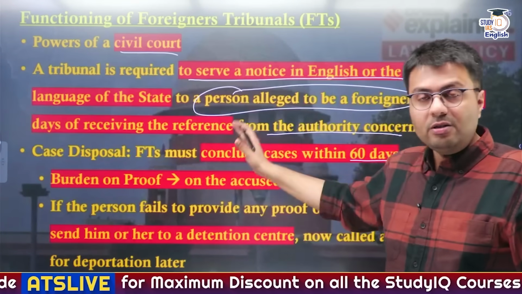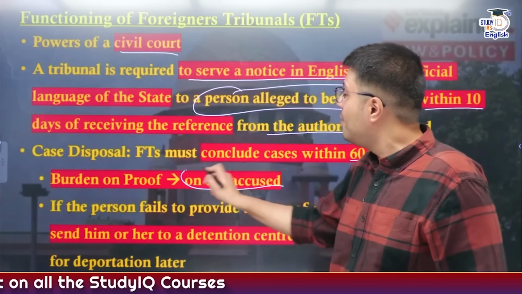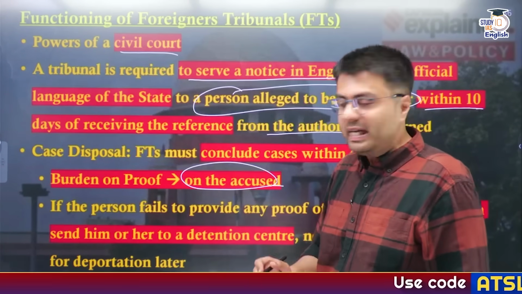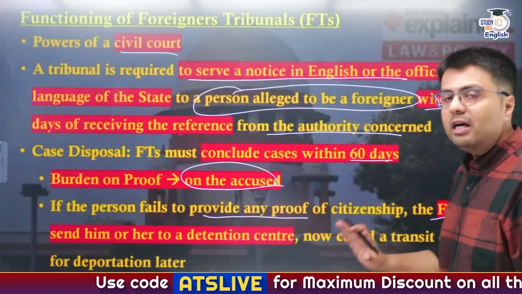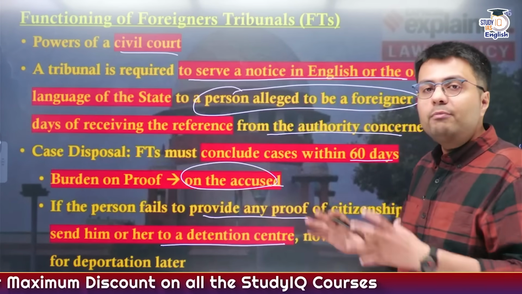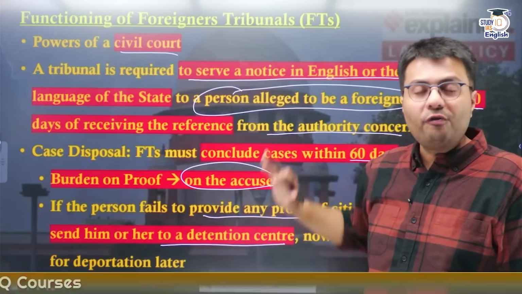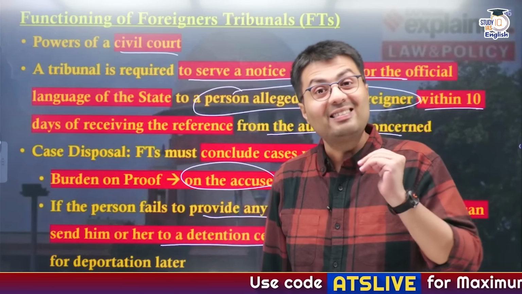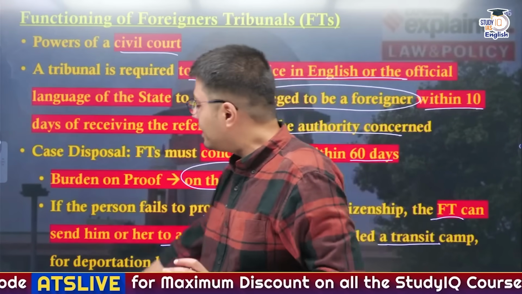But here, once the foreigner tribunal is deciding upon the case, the burden of proof resides on the accused. And if the person who has been accused of being an illegal foreigner fails to provide any proof of his citizenship, then the foreigner tribunal will send him to a detention center, which is now called a transit camp, so that he can be deported later, right? So this is how the foreigner tribunal functions to identify and ascertain that the person who has been referred to them is an illegal immigrant, and then he will be sent back to his home country, right?